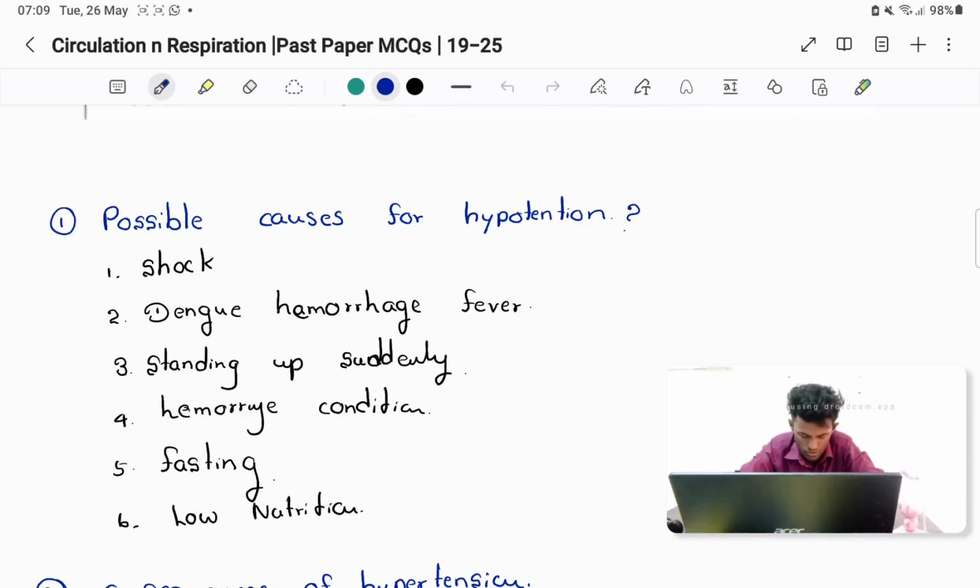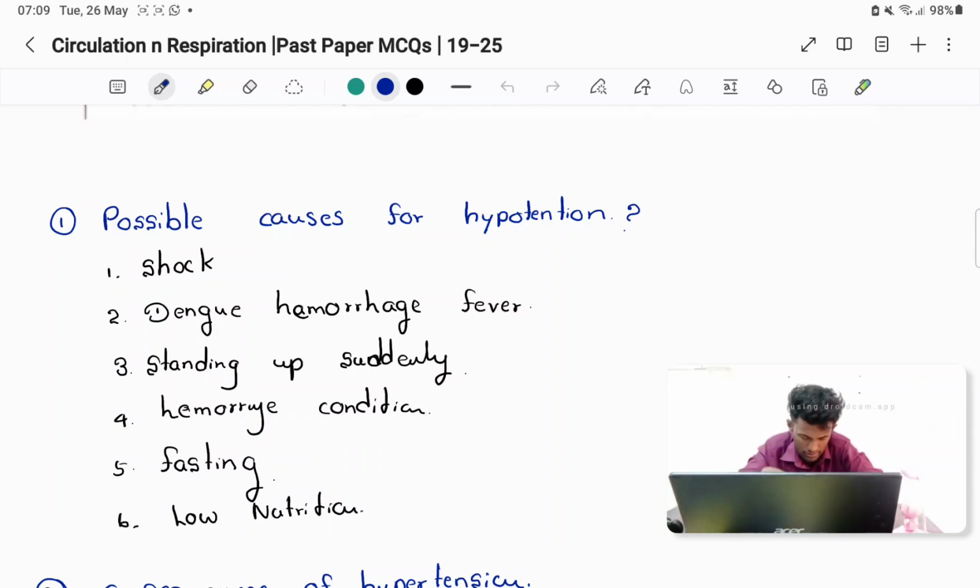So those are the possible causes for hypotension. When hypotension occurs, it leads to unconsciousness, then fainting can happen, then finally death. Unconsciousness, fainting and death, right? That can happen.